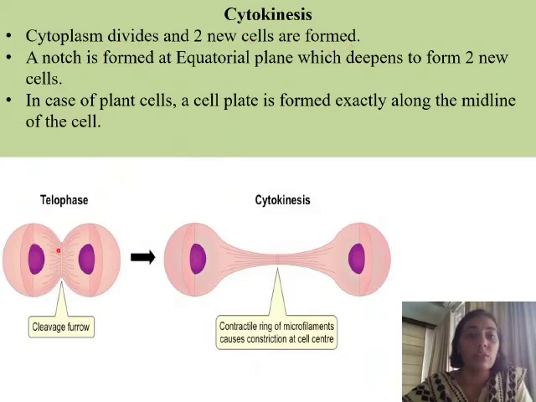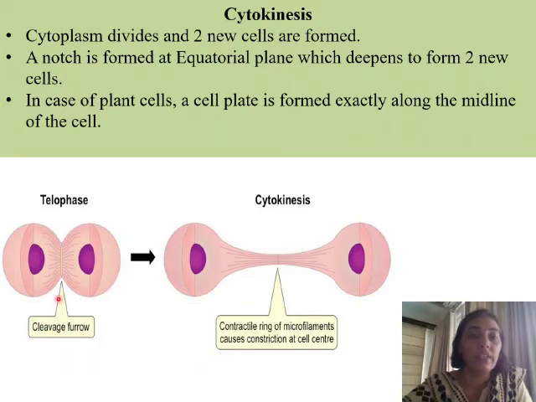The cytoplasm starts moving and it gets equally divided inside the cell, that is on both the sides of the cell. So this is what we observed in telophase, that the nuclear division was complete. The cytoplasm now has started moving towards both the sides of the cell, and we even notice that a cleavage furrow is also formed.